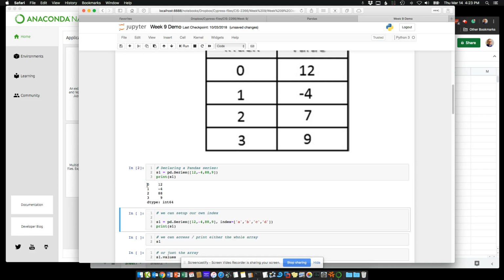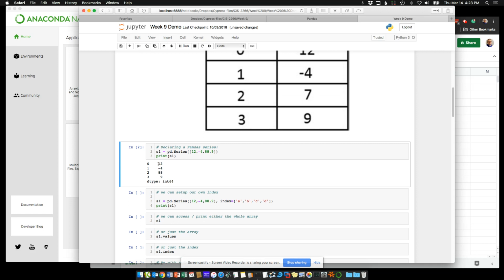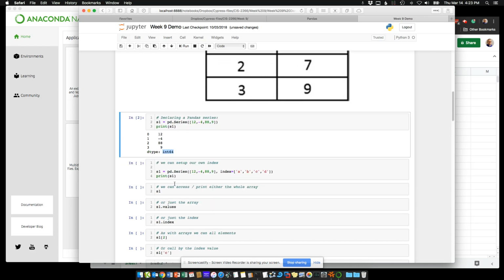So you can see it actually shows us on the print statement. When we print it out, it shows us the array index value assigned to that variable. So again, 0 for 12 and 3 for 9. And these are int64s, the data types.